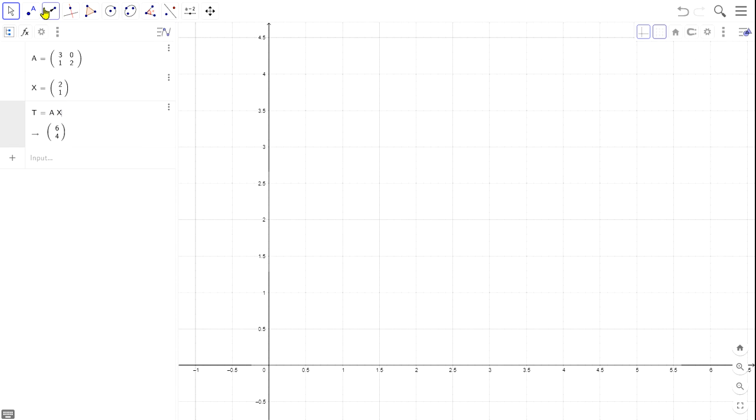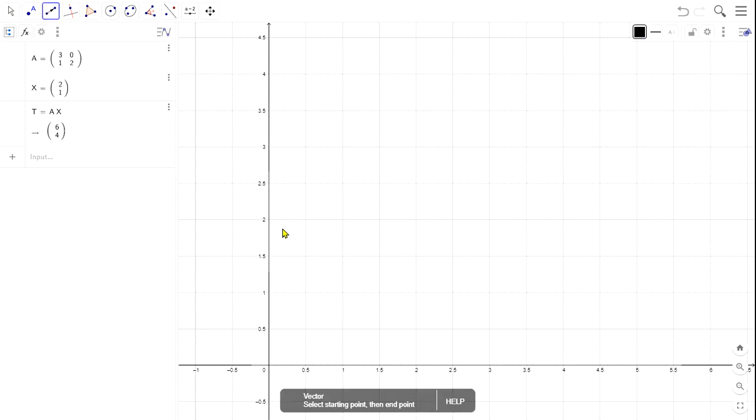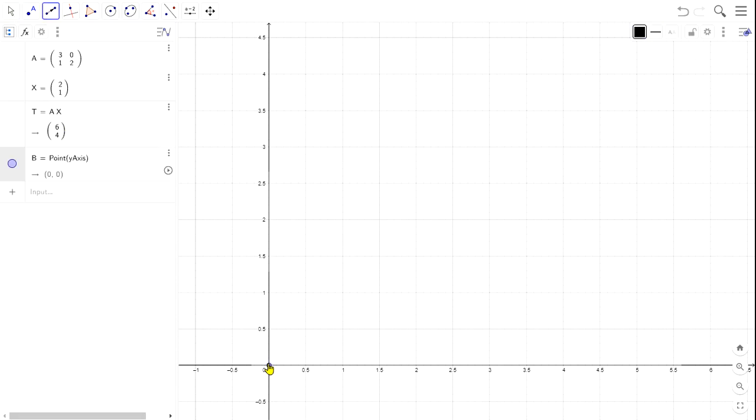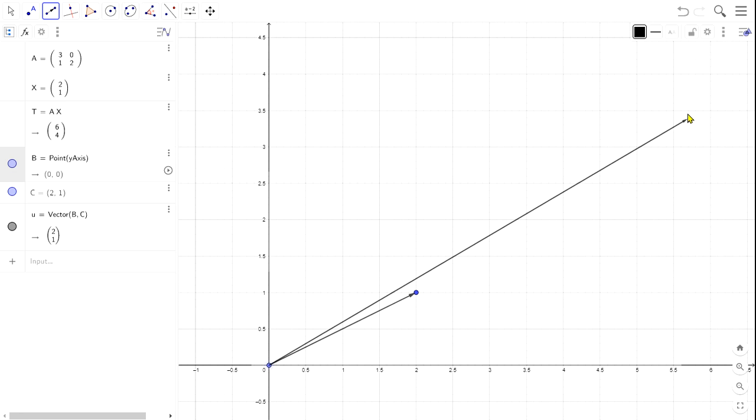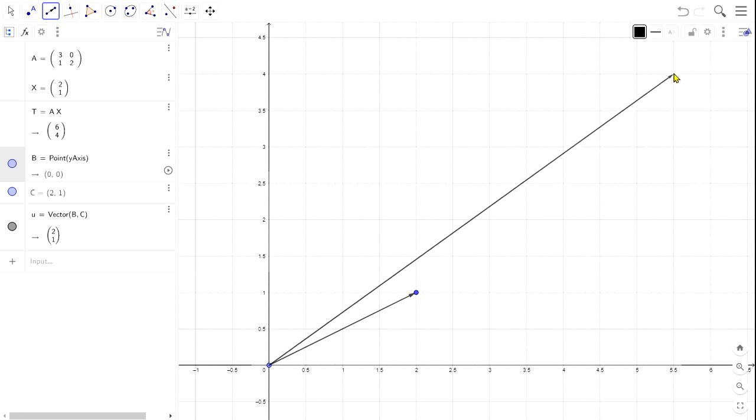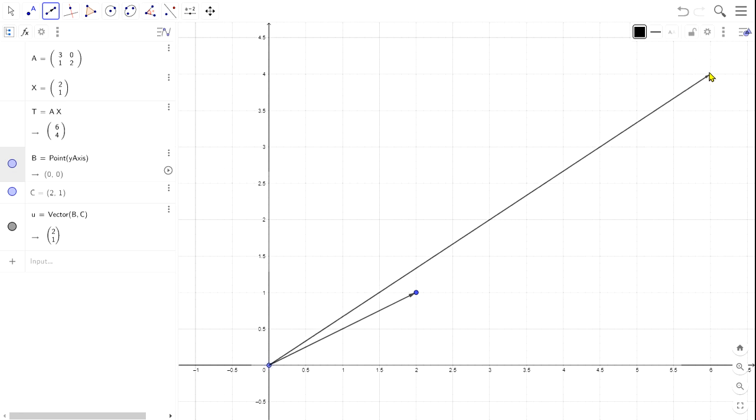Let me plot this in the graph. First the vector (2, 1): 2 units right and 1 unit up. This is the vector (2, 1), which is our initial, original vector, and after the transformation the new vector is (6, 4): 6 units right and then 4 units up.